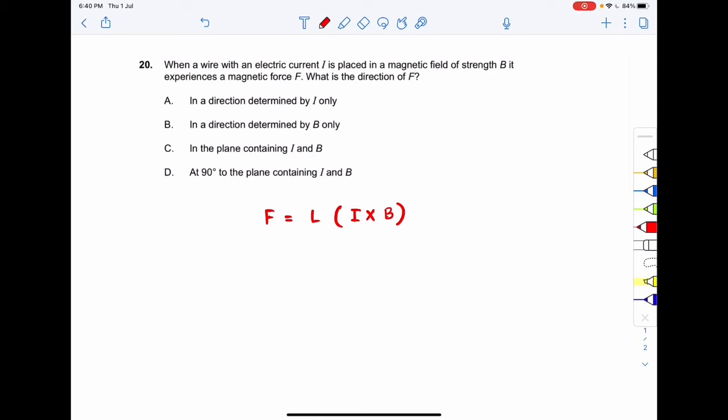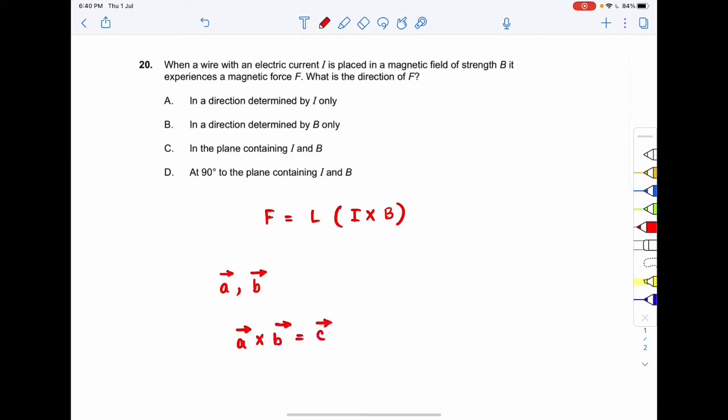So in order to find the direction of F, we need to know something about cross product. Suppose there are two vectors, A vector and your B vector. Suppose A cross B is equal to your C vector.